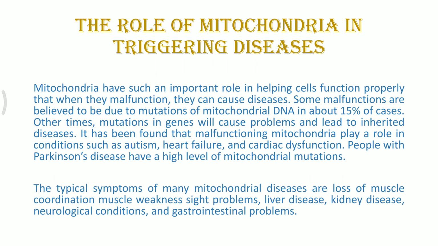Mitochondria also plays a vital role in triggering various diseases if it is mutated. So, various diseases like muscular spasm or muscular discoordination, liver disease, sometimes sight problems, vision problems, gastrointestinal problems, or neurological conditions, even kidney failure can be caused because of mitochondrial mutation. If mitochondria is mutated, then energy is not provided to different parts of our body properly, and this can result in Parkinson's or autism or cardiac dysfunction or even heart failure at times.